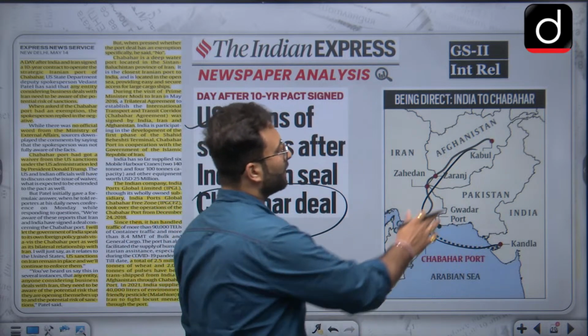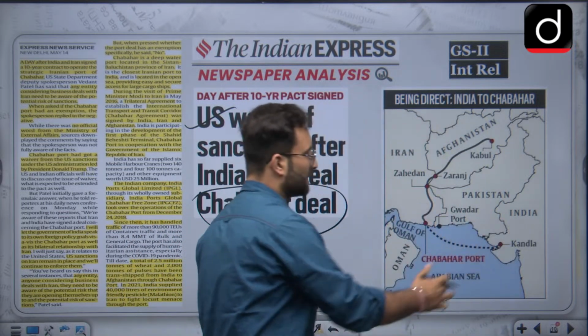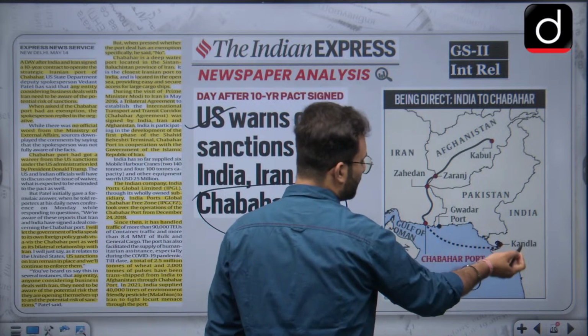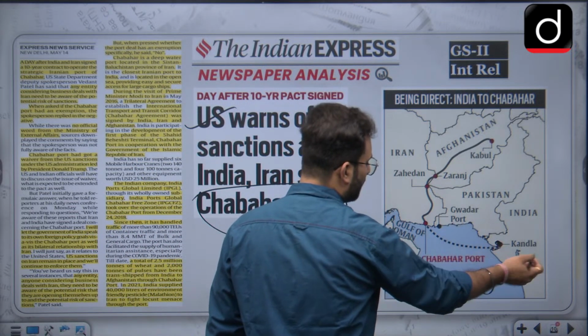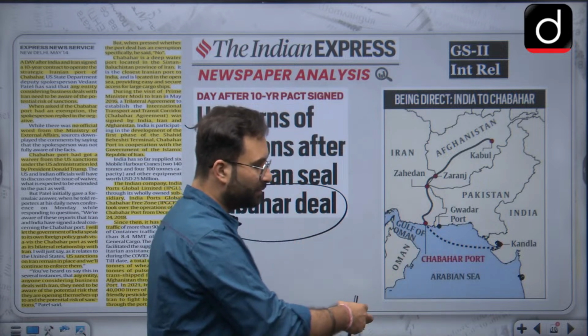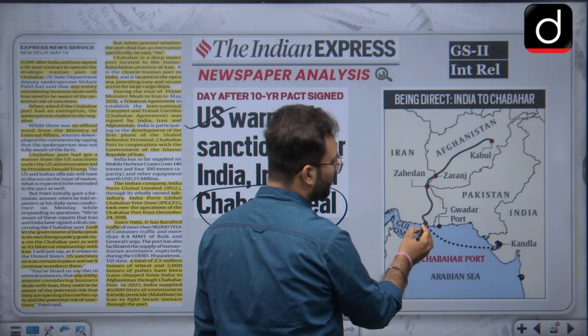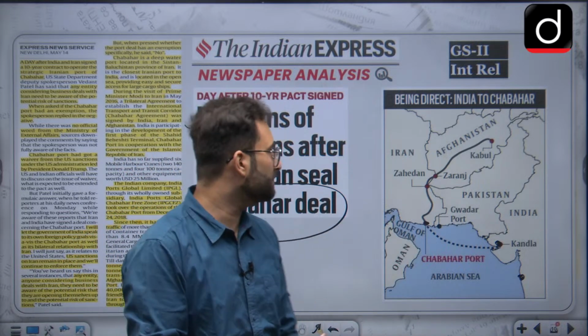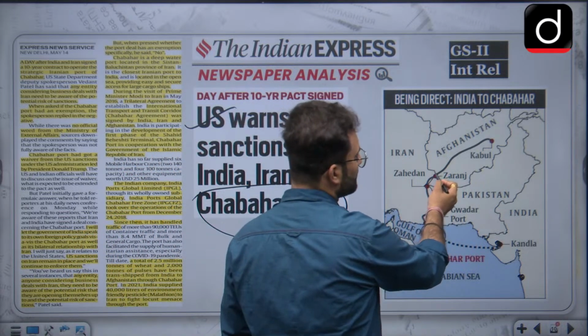That is why we have gone for this project, in which Chabahar port becomes important. From our Kandla in Gujarat, or from Mumbai's Jawaharlal Nehru Port Trust, we can directly access Chabahar port, and from there it is a multimodal project in which you can go to Zahedan, Zaranj and then Kabul.